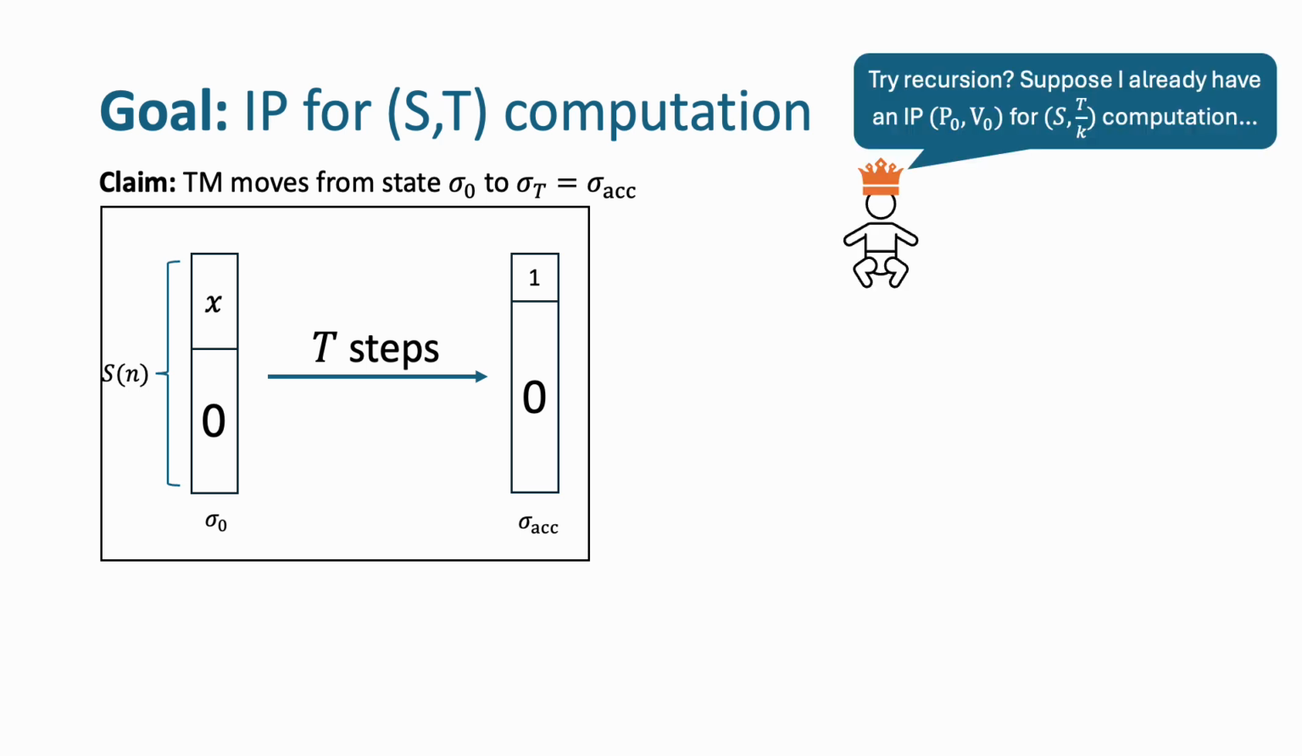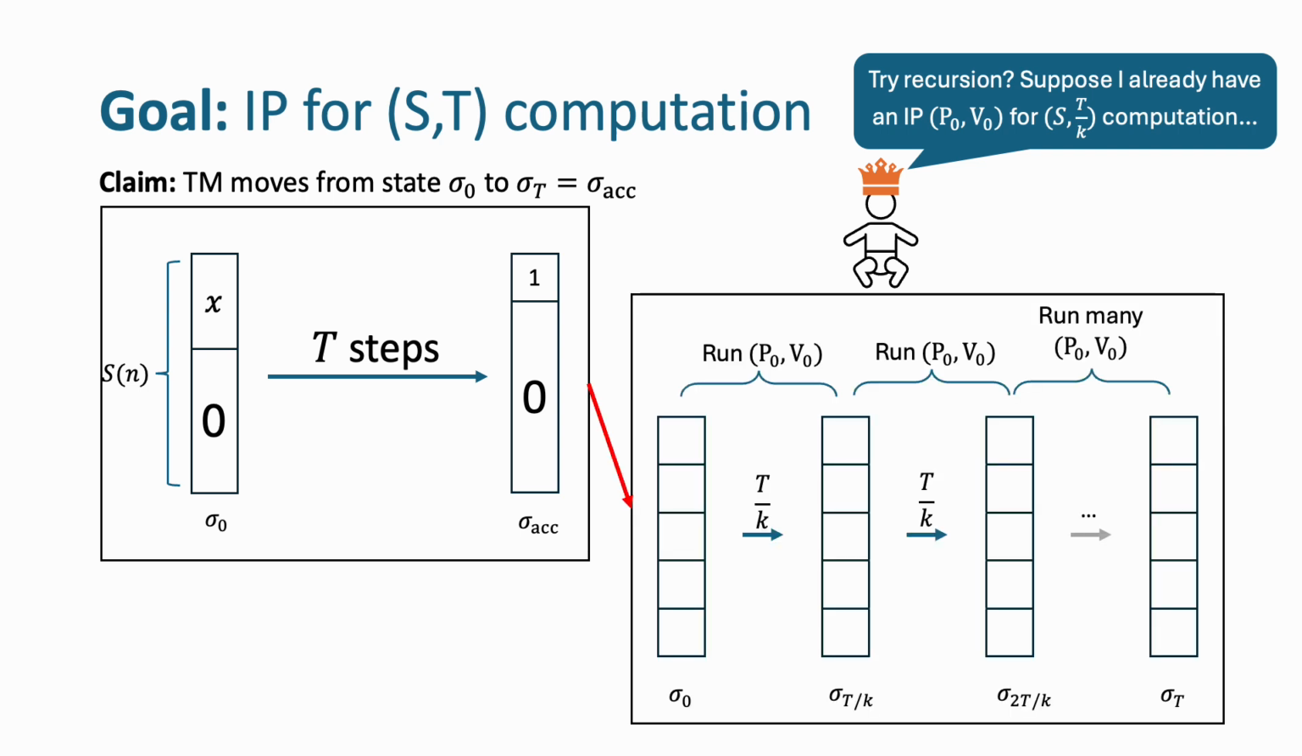A natural idea is to try divide and conquer or recursion. Suppose we already have an IP system for verifying the shorter computation of length t over k. We can ask the prover to specify all the midpoints of the computation and verify that the length t computation is correct by breaking up into chunks and checking that all subchunks are valid.